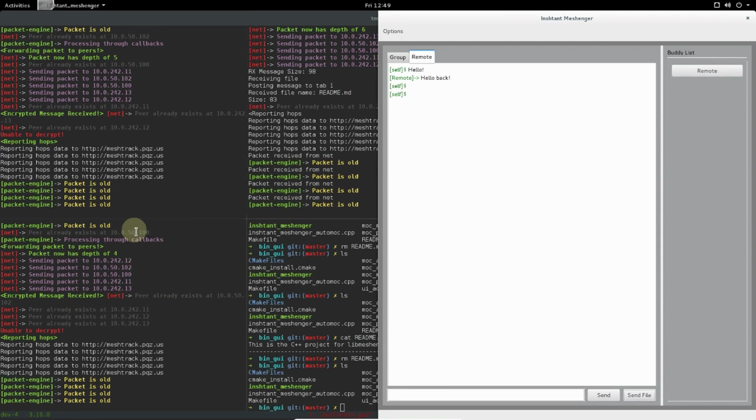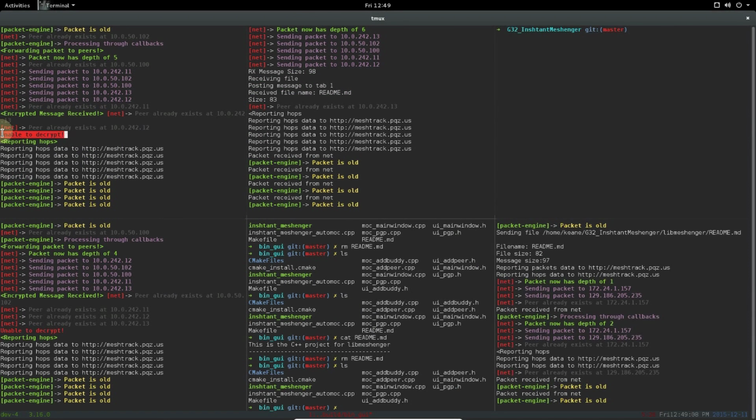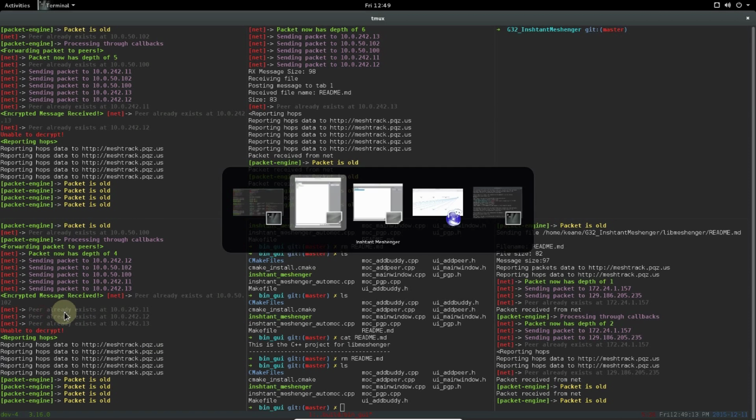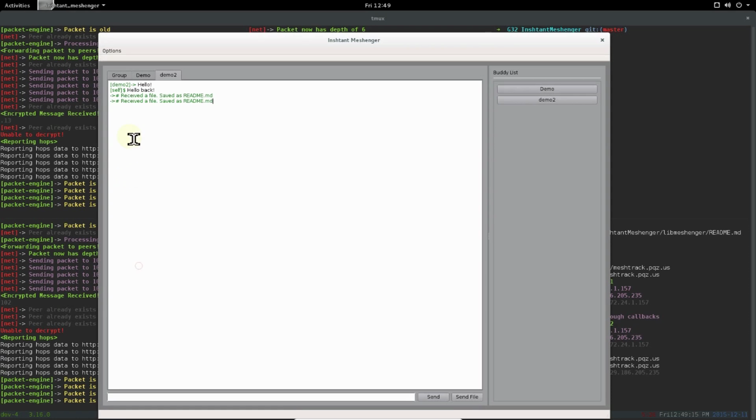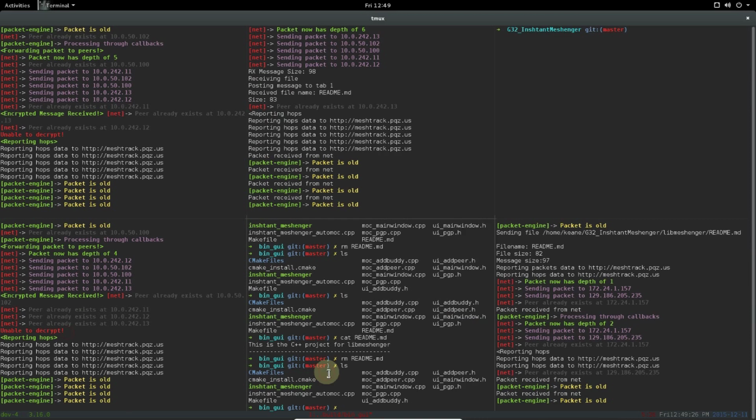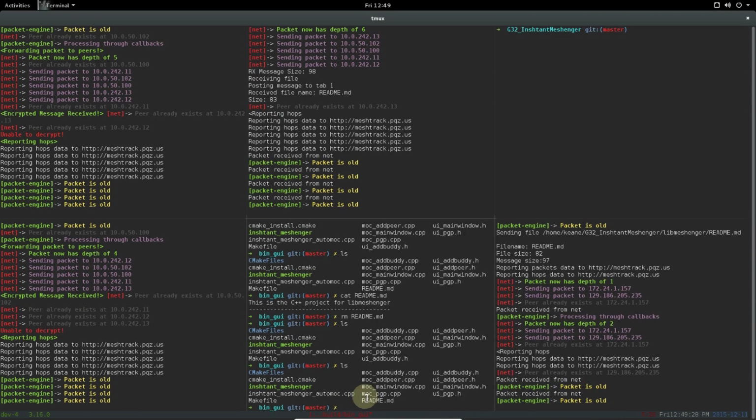We can also send encrypted files to our buddies. If we look here on that remote file system in that folder where the binary is and stuff like that, those are the current files that are there right now. Let's say we want to send a file from our local machine. I'm going to grab our project's README file, and that was sent. Also, as a side note, you can see over here these other peers are unable to decrypt these messages because they're encrypted for that one host only.